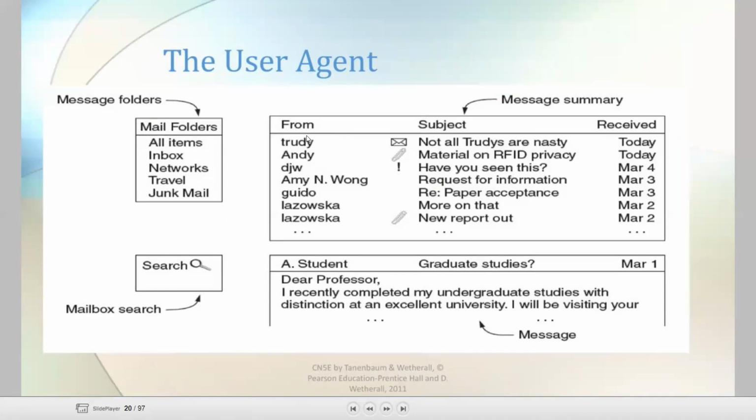When we open our Gmail account, it shows from whom we received messages, the subject of the message, and the received date and time. If we open one message, it will appear like this.